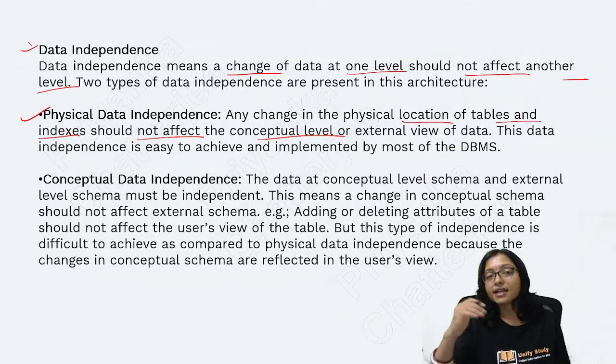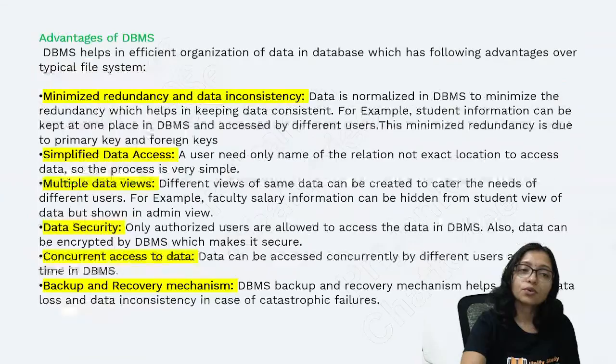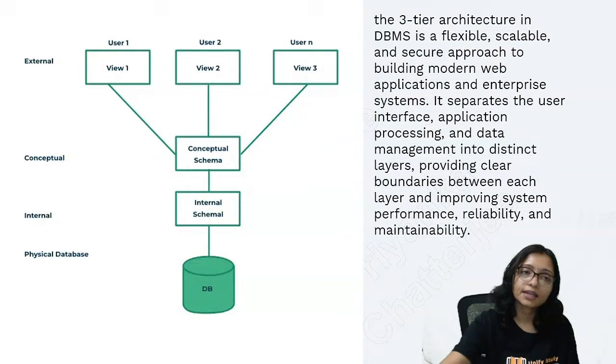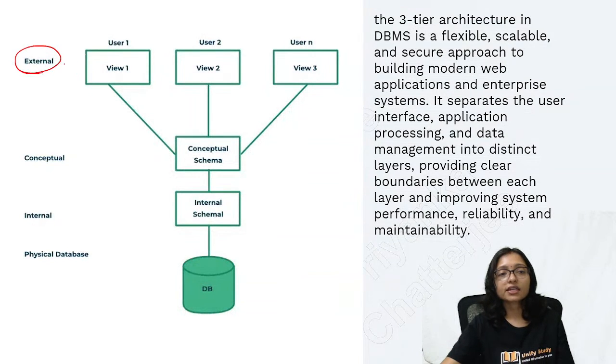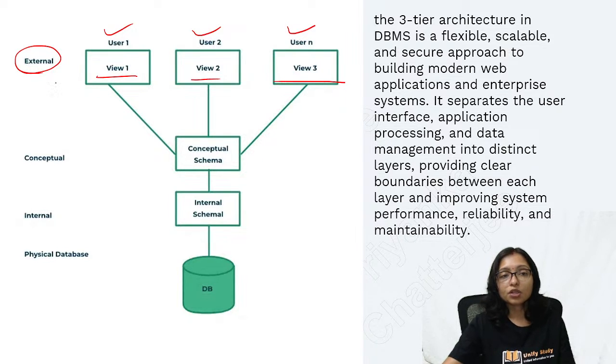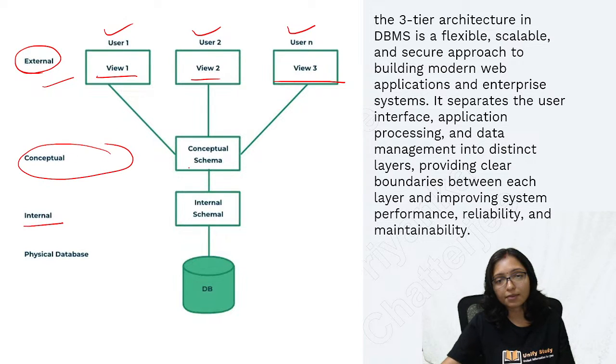The main thing is that there are layers. If you look at this layer diagram, it will be clear. You can see this is your external level, user 1, user 2, user 3, different users have different views, and between the external level and the internal level, this is the conceptual schema. This is the conceptual level.